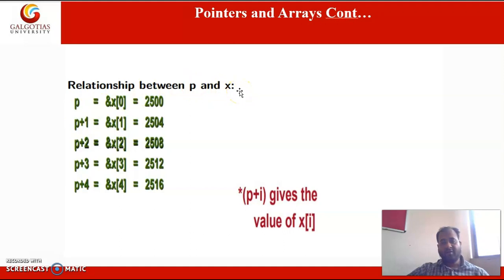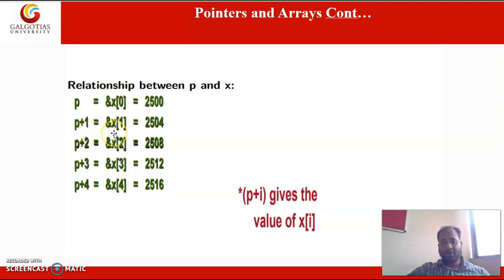And in the last lecture we have seen the scale factor. If we increment the value of the pointer by 1, then it will point to the next allocated memory. So here p is pointing to the first element, then p plus 1 will point to the next element of the array.